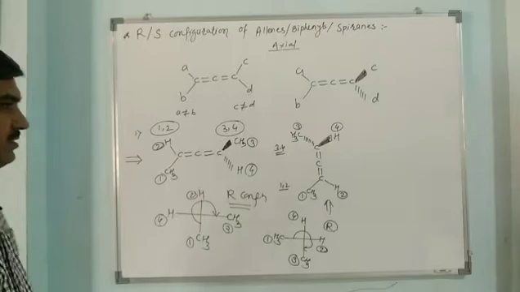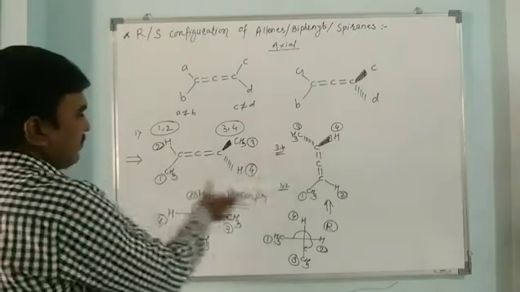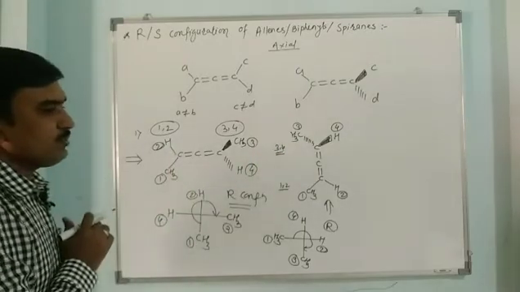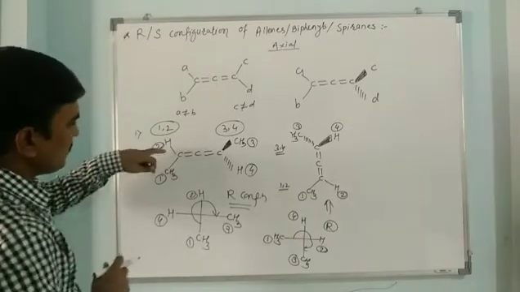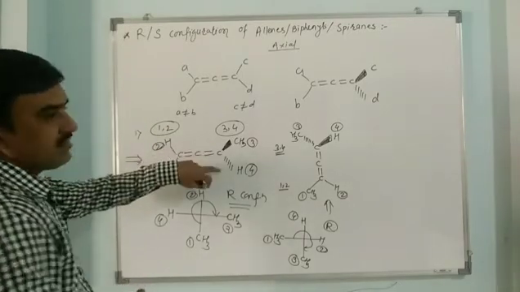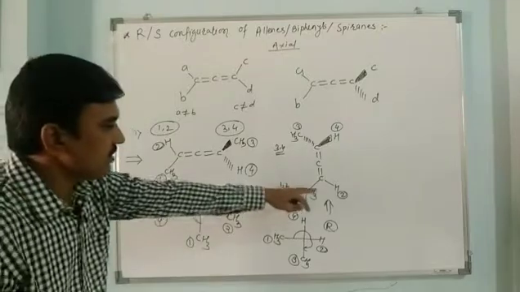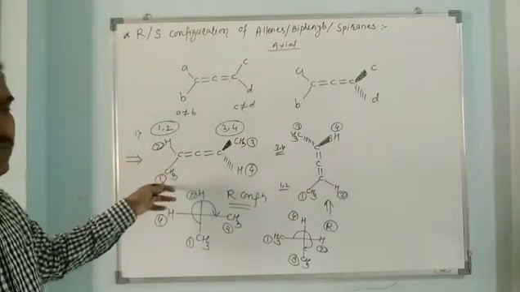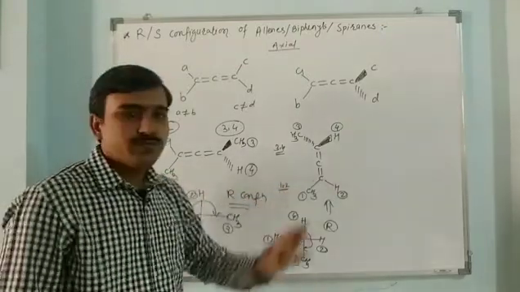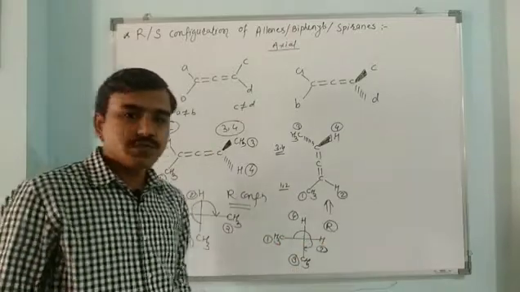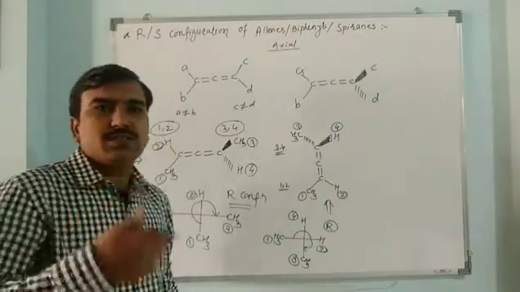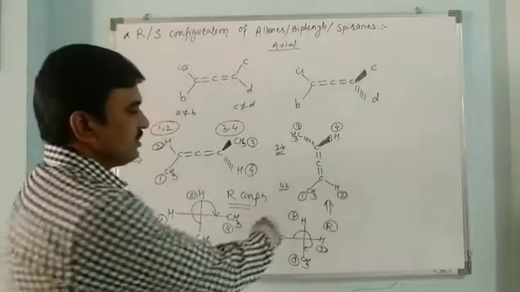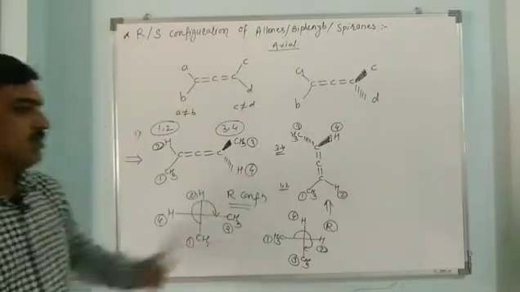Why is it R again? Because when we correlate this molecule with the previous one, we have done an interchange here as well as here. Here there were methyl and hydrogen, here hydrogen and methyl, so we have made interchanges. If we make one interchange, it reverses the configuration, but when we make two interchanges, the configuration remains the same. So the configuration is R.